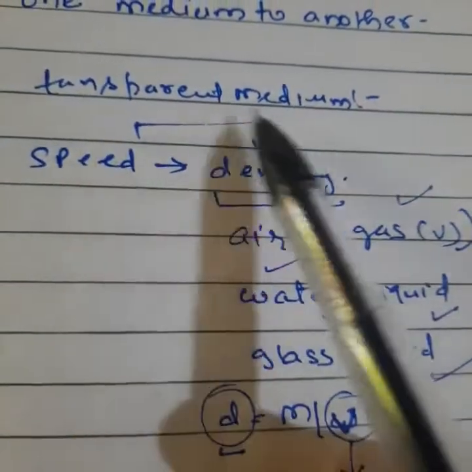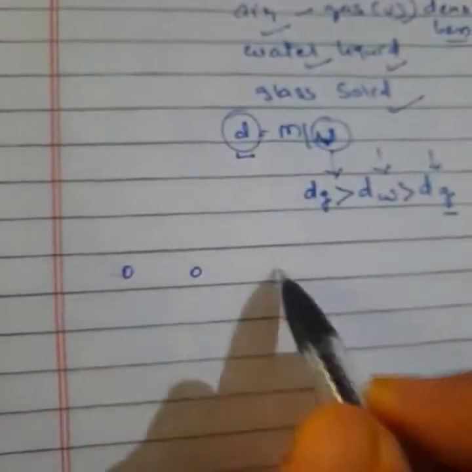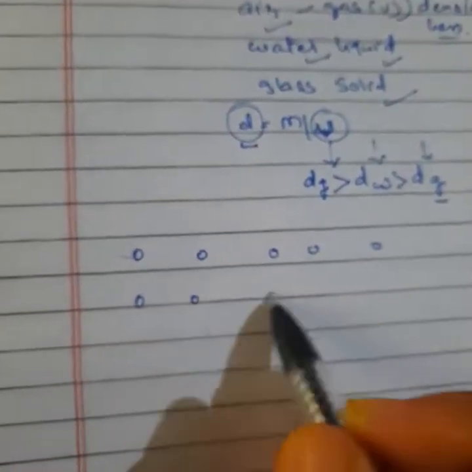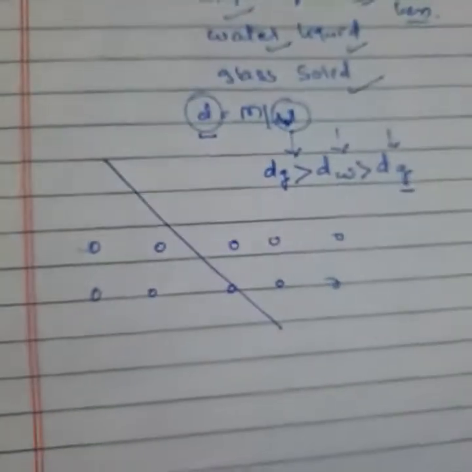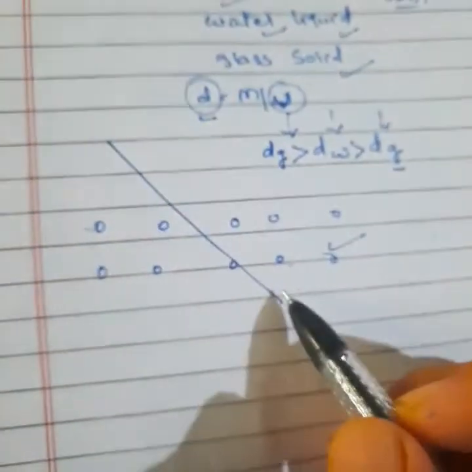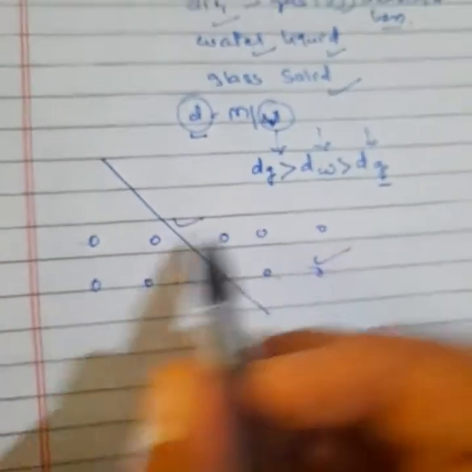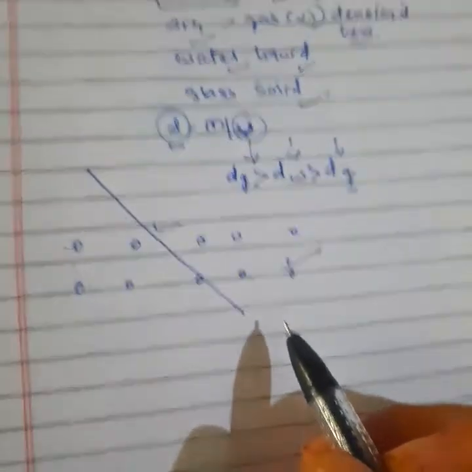This speed will totally depend on density. If density is less, it means the molecules will be very far away from each other. Clear? So when light travels through a less dense medium, these molecules will not apply force on the light. The light can travel easily through a rare medium, a less dense medium, so we can say light speed will be more.